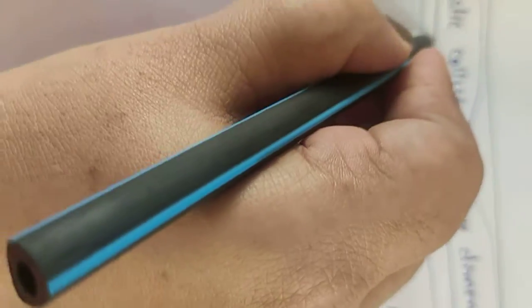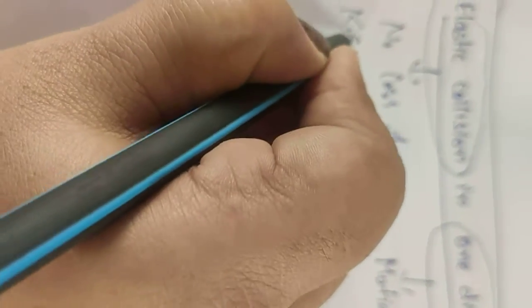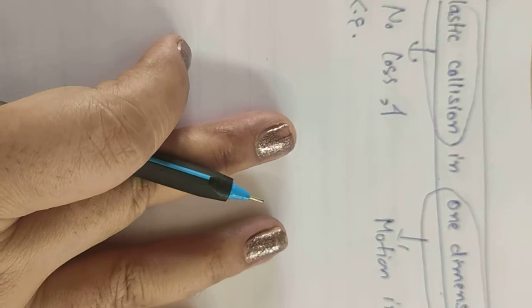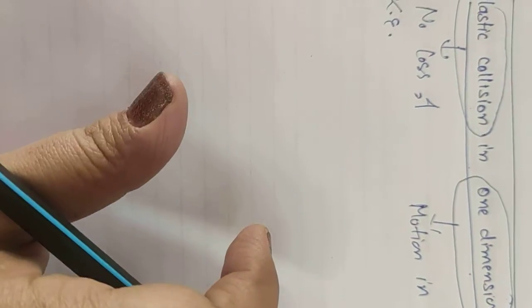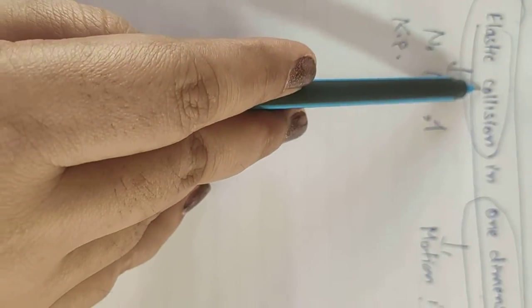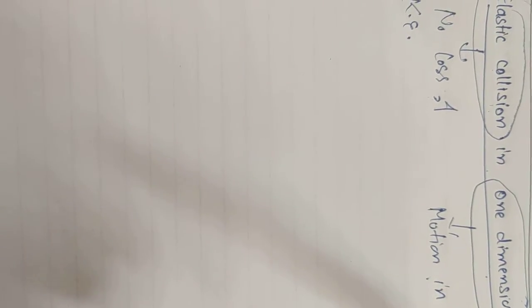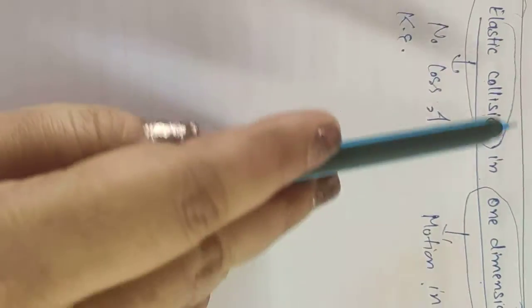motion in a straight line, and elastic collision means no loss of kinetic energy. It means elastic collision in one dimension means whenever two bodies are moving in a straight line and undergo an elastic collision, meaning there is no loss of kinetic energy, and after collision they again start moving in the same straight line. In that case, that collision is said to be elastic collision in one dimension.